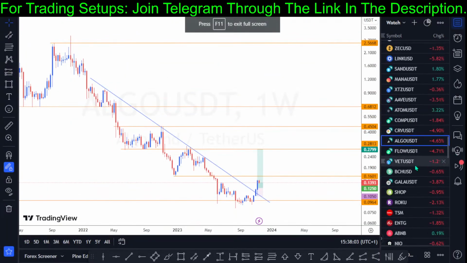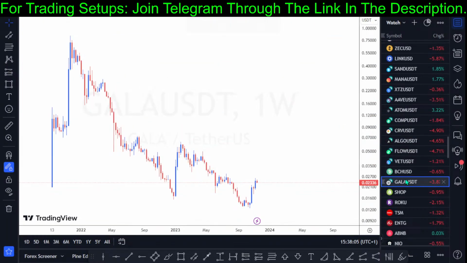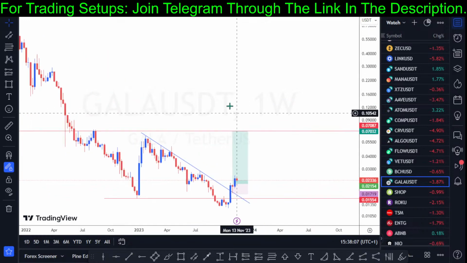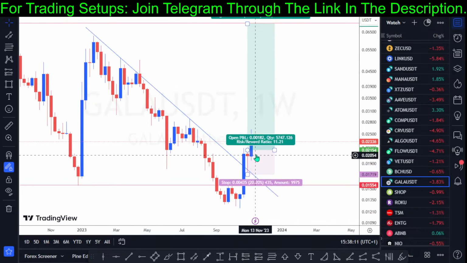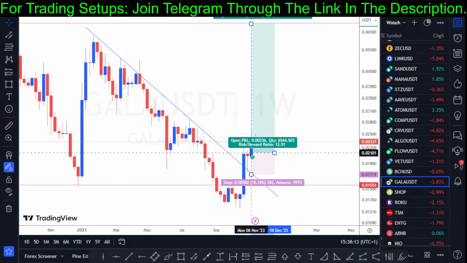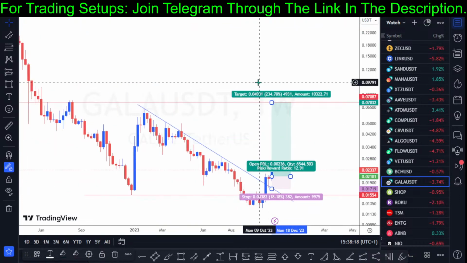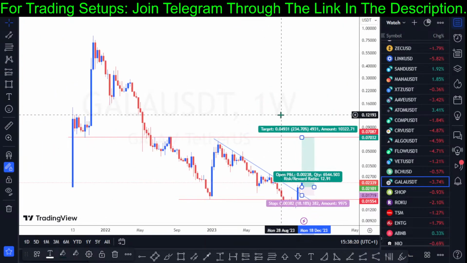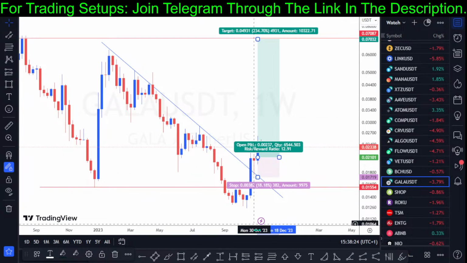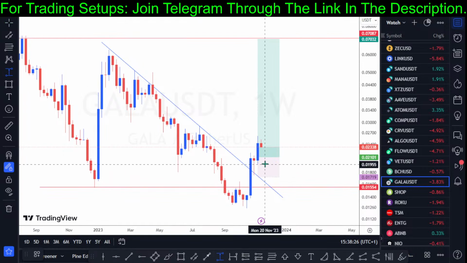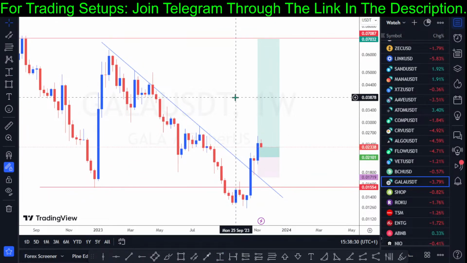So based on Gala right here, this is what I had on Gala, and then I bought some Gala right here. You can see that. I bought after a retest. So I currently have some accumulated position, and I'm targeting the next resistance structure at the price of 0.0702 or 3. I accumulated some Gala right here at this medium, and currently I think I'm in 10% profit. So that is where I am approaching the cryptocurrency market.